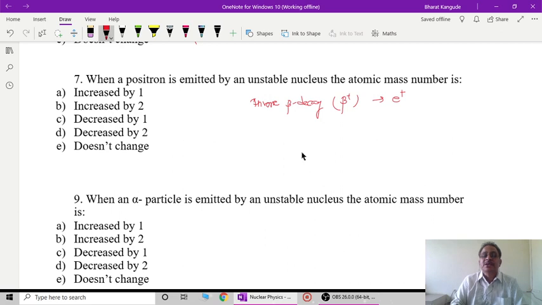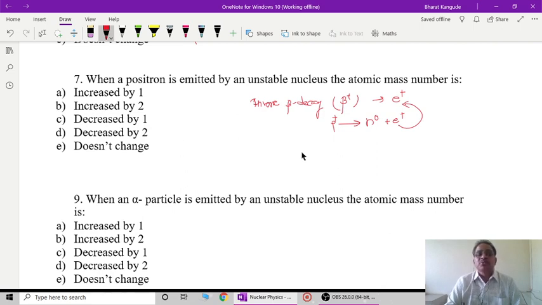So in this case, one of the protons gets converted into a neutron, which has 0 charge, plus an e+ with positive charge. This is the positron. Here also, the positron does not qualify to remain inside the nucleus, and therefore it is easily thrown out of the nucleus, and that becomes inverse beta decay, or e+ decay, or positron decay.